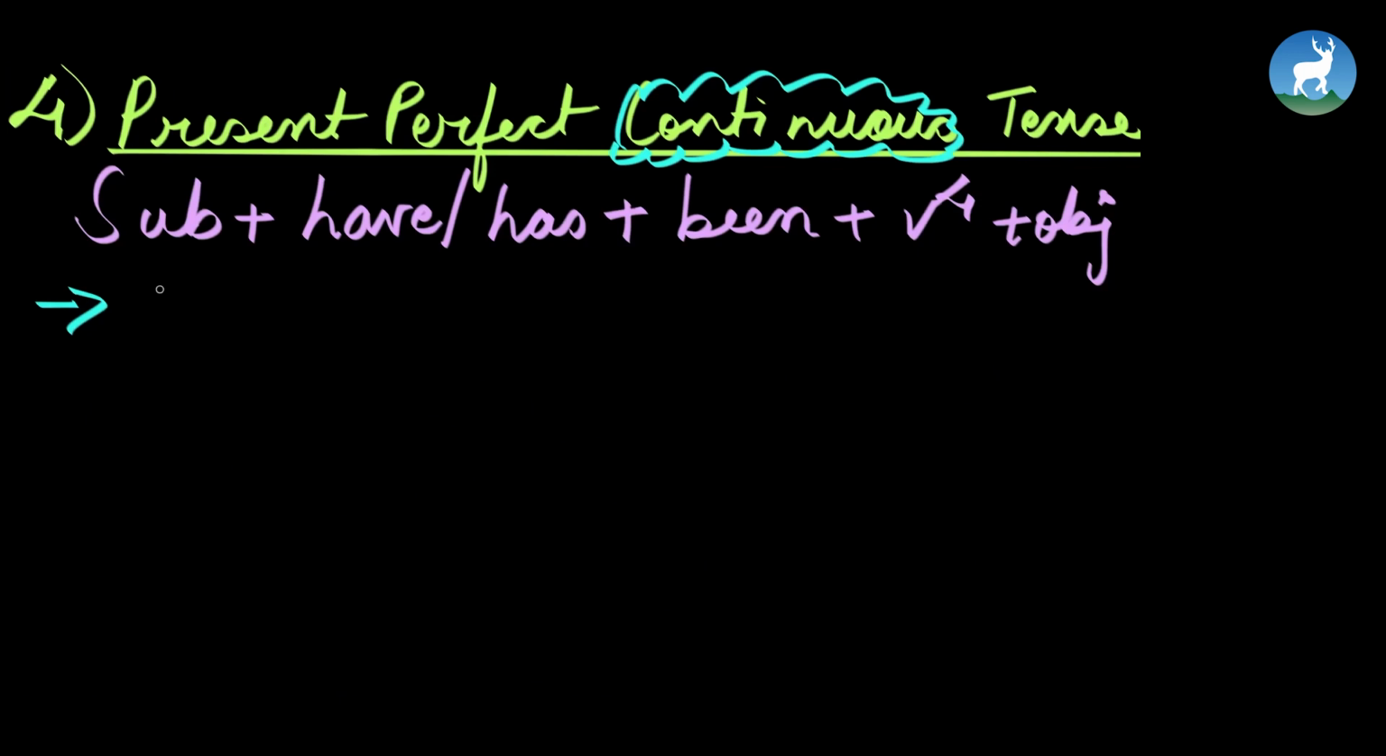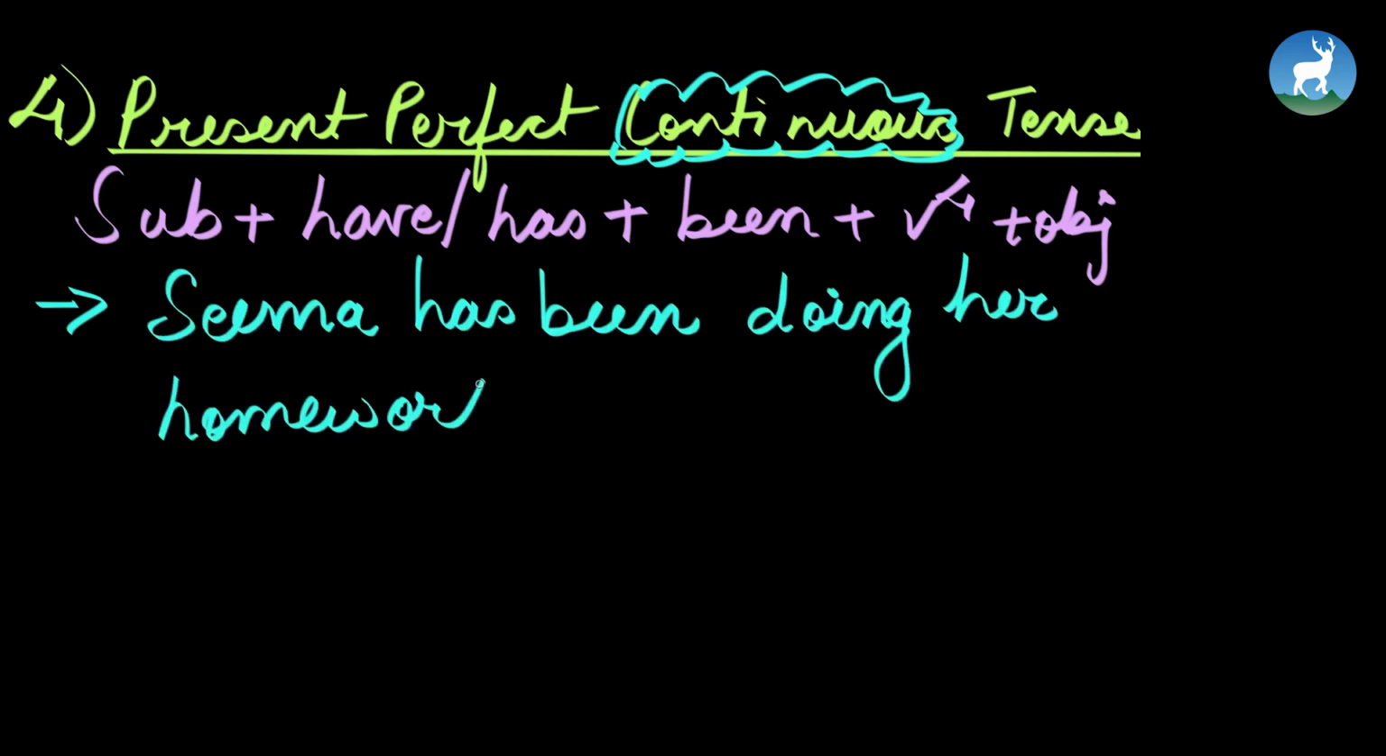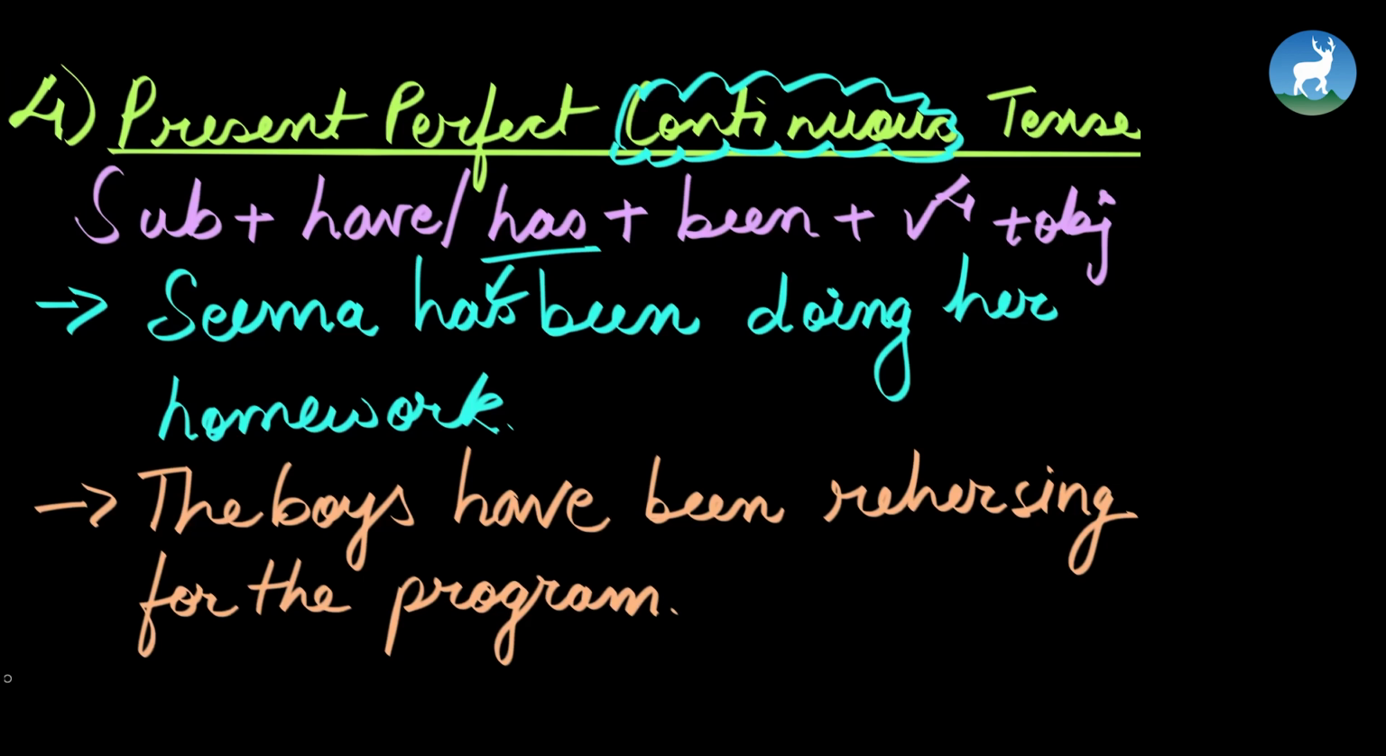For example, let us talk about, so Seema has been doing her homework. So it began in the past, but the action is still continuing up to now. Hence, we call it present perfect continuous. Another example can be, the boys have been rehearsing for the program. So they have begun the practice in the past, but it is still continuing now. Hence, we use present perfect continuous tense.